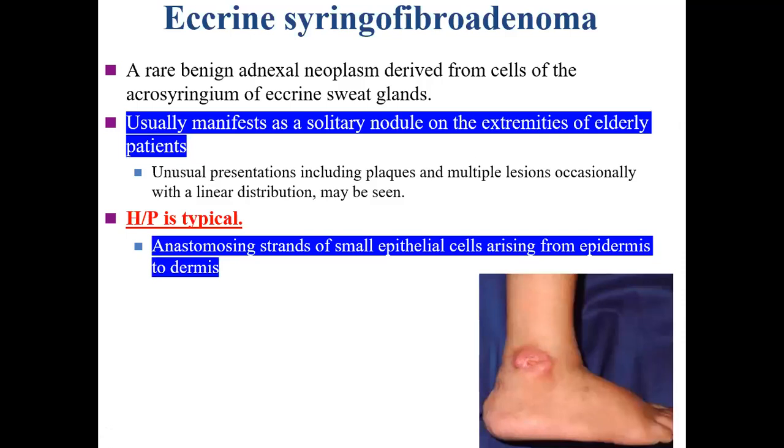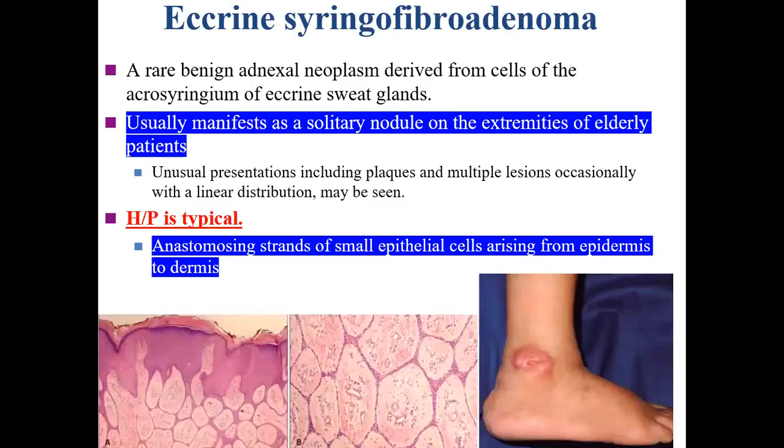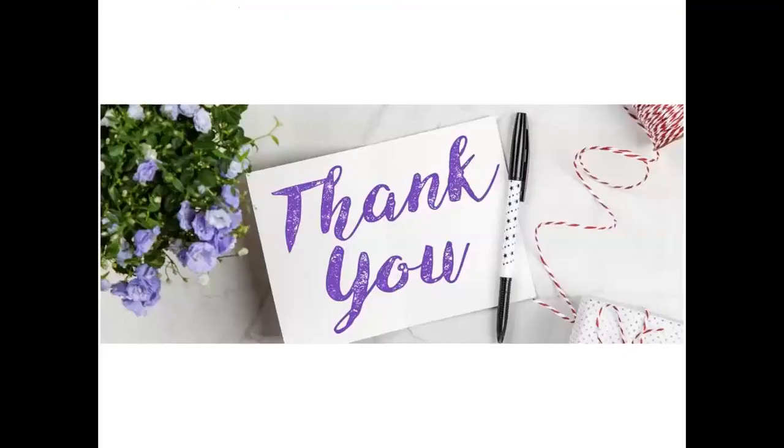The histology is very typical. Histology consists of anastomosing strands of small epithelial cells arising from the epidermis. As you can see, these are the anastomosing bands, which is a very characteristic histology, which does not resemble other tumors. So this is characteristic; although it's a rare tumor, the histology is typical. Treatment is, of course, surgical excision.